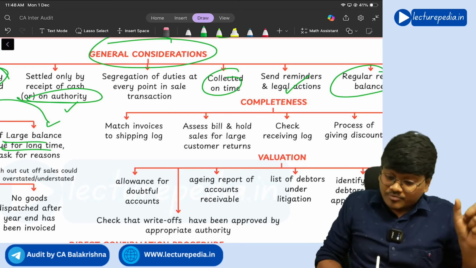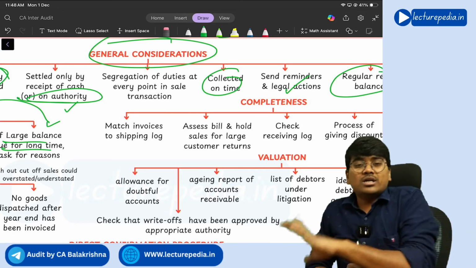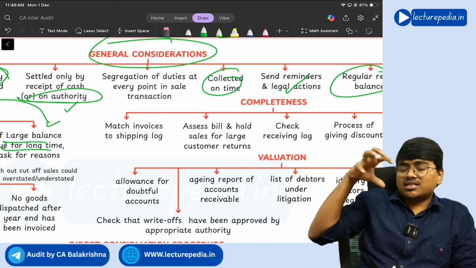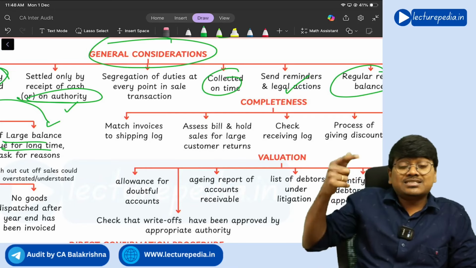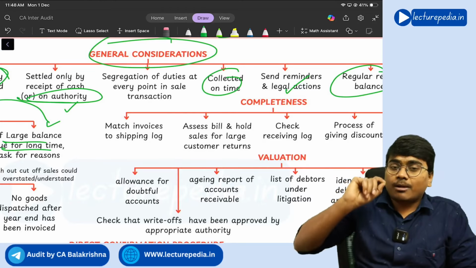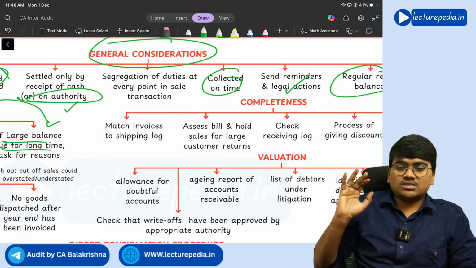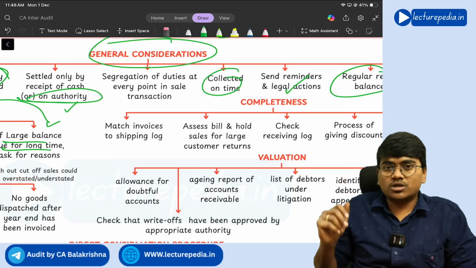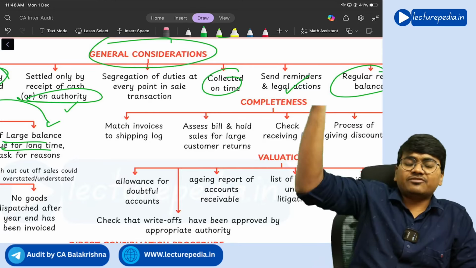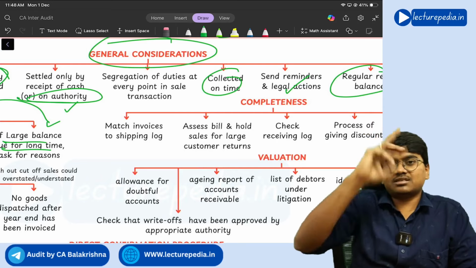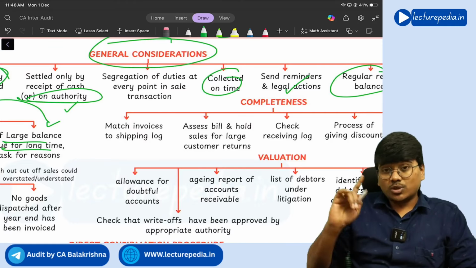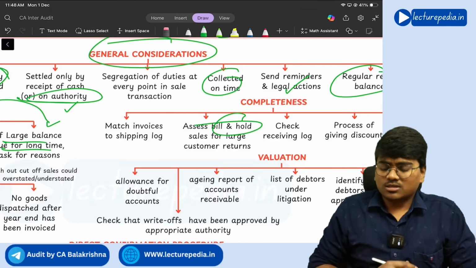Next, there will be bill and hold sales. Bill and hold sales means you have billed the customer, but the stock is still with you. You need to assess these kinds of sales carefully, because there is a chance that the company would have raised a fake invoice saying this is a bill and hold sale, in order to increase its sales amount, and after 31st March is completed, it will again reverse or cancel that sale. To avoid such a thing, you need to clearly assess the bill and hold sales.